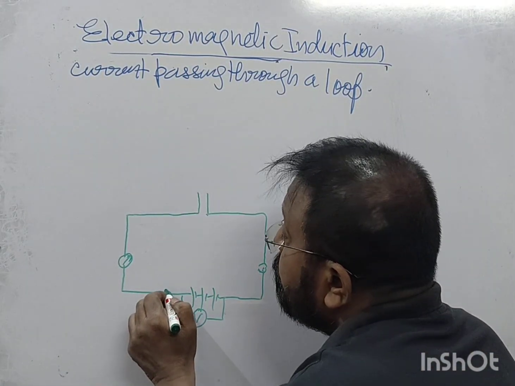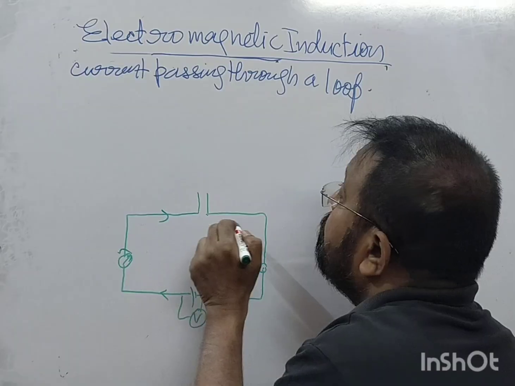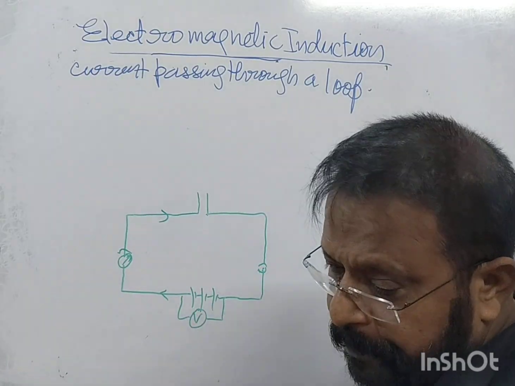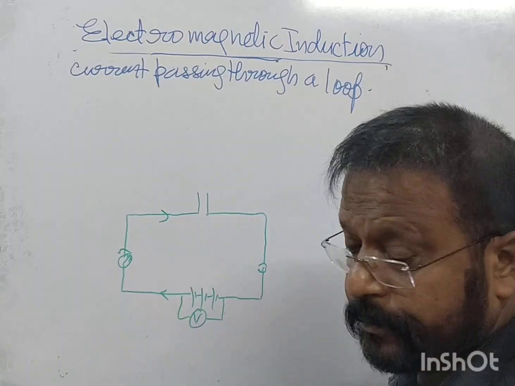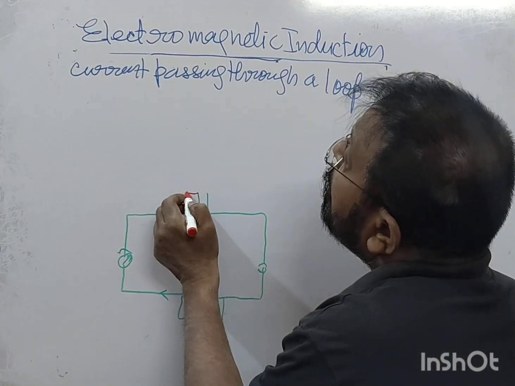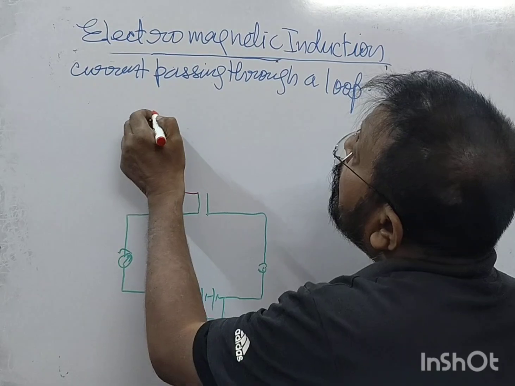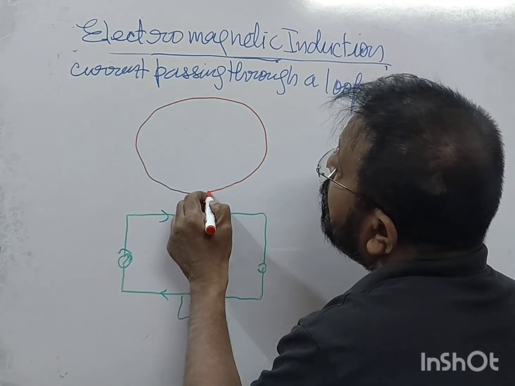Current flows from, electric current flows from positive terminal to negative terminal, right? यहाँ पे what we have done, we have a loop. Like this.